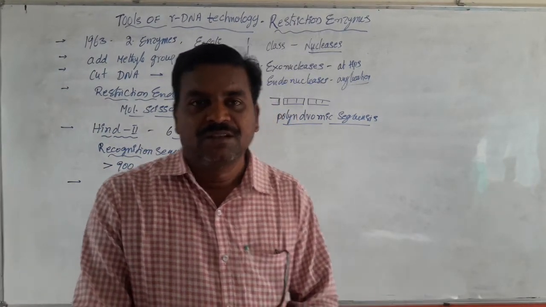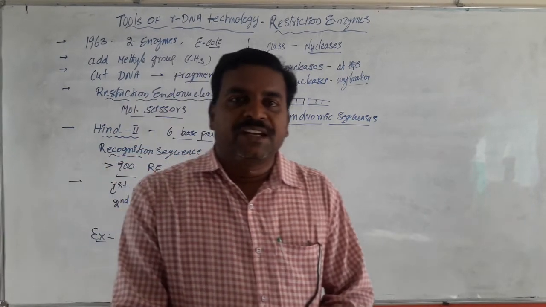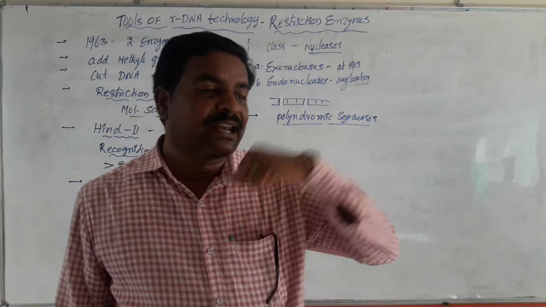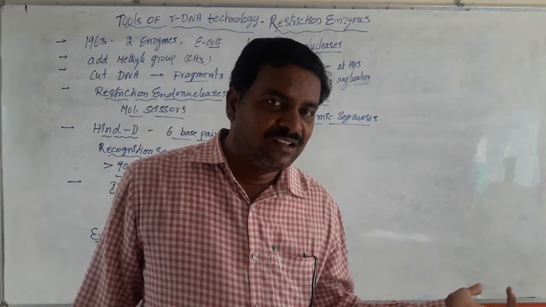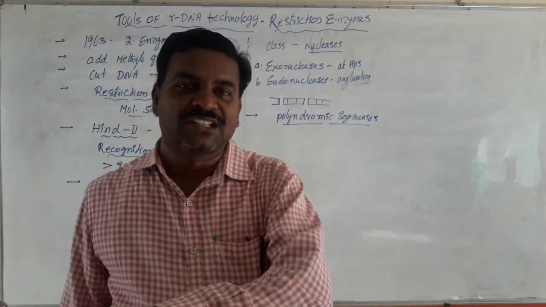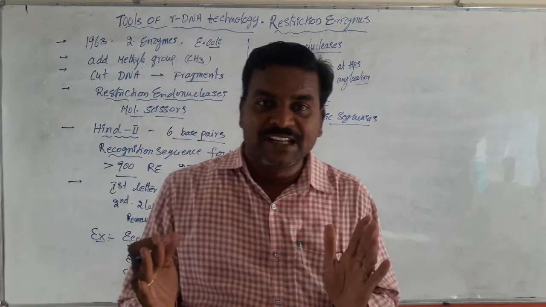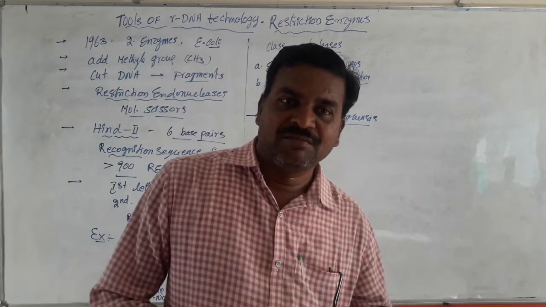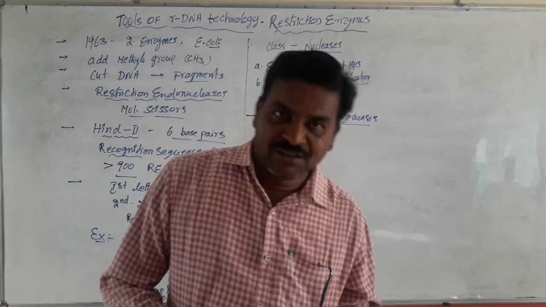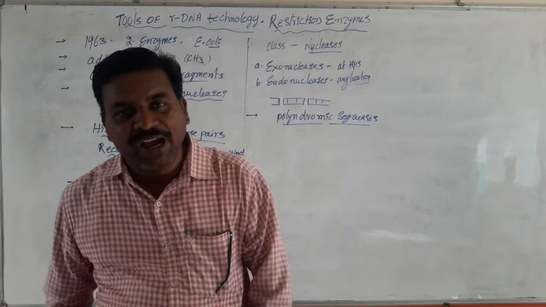Palindromes means a group of letters which provide the same word while they are read in the forward direction and also while they are read in the backward direction.